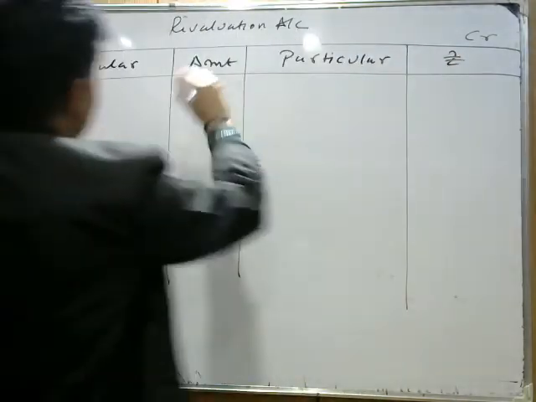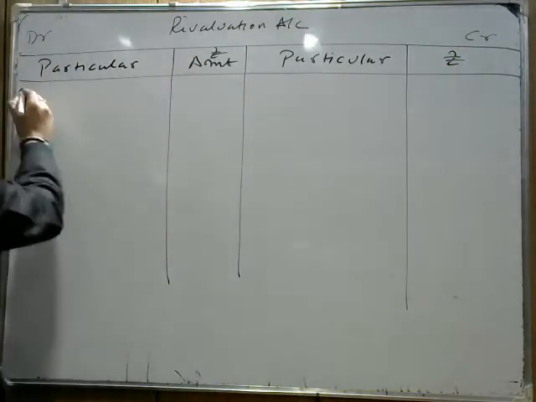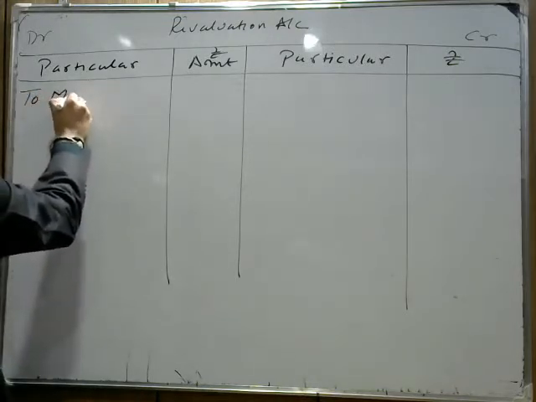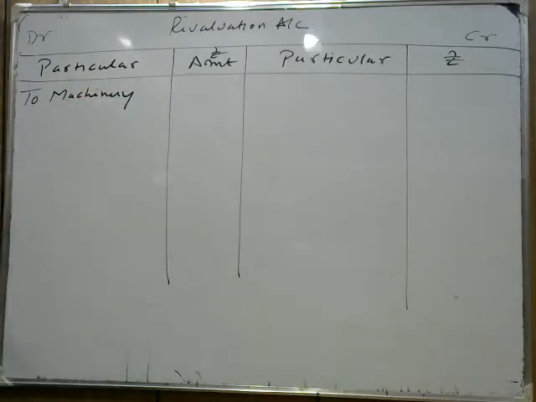The first thing is that machinery is to be depreciated by 15%. So our machinery value is decreasing, so we write to machinery account.